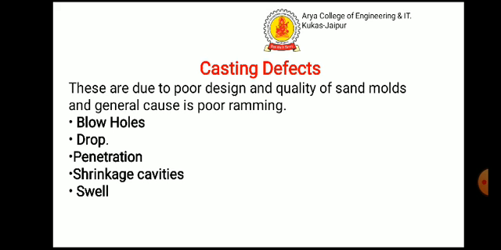Casting defects. Blowholes: a blowhole is produced by gases which displace molten metal from the convex surface. Drop: a drop is an irregularly shaped projection on the surface caused by dropping of sand. Penetration: occurs when the molten metal flows between the sand particles in the mold. Shrinkage cavity: actually shrinkage of the cavity.